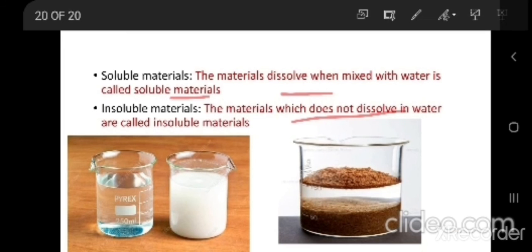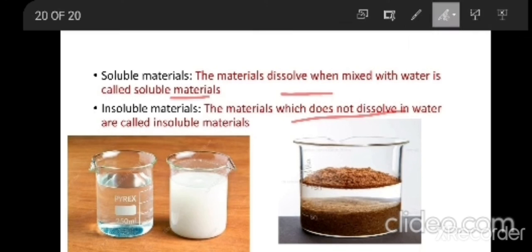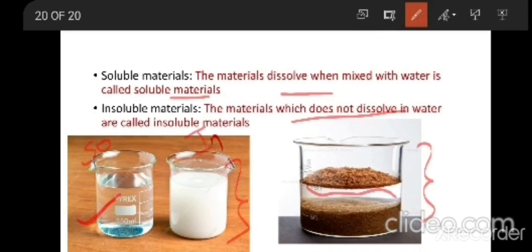So here you can observe, you have chalk powder. When chalk powder is mixed in the water, it is insoluble. It is not mixed with the water. In the same way, this is sawdust. When you add sawdust to the water, it is not going to mix completely in the water. So these are insoluble materials. If you take sugar, it will be dissolved in the water in this way. You can't separate the sugar substances from the water. So these are soluble materials and these are insoluble materials.